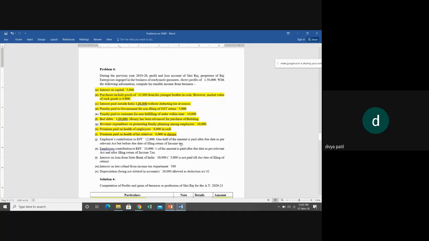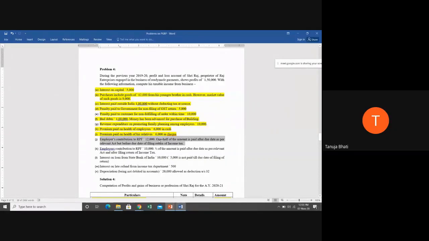What I have told you all, that contribution to RPF will be allowed if the payment is made always before filing the income tax return. If it is made after filing the income tax return, then it is to be disallowed. So tell me students, in this case, whether it is allowable or disallowable. You have to only see the due date of filing return of income tax.